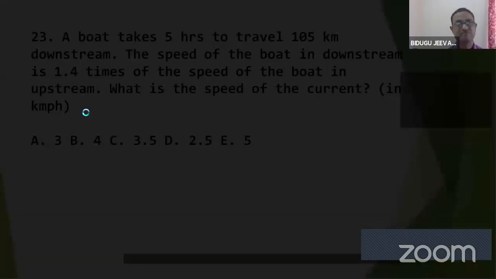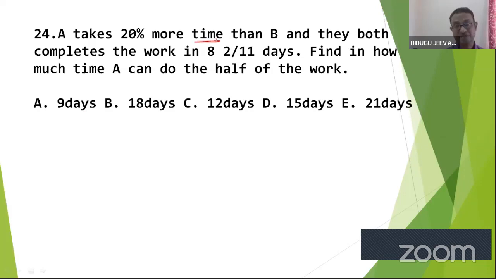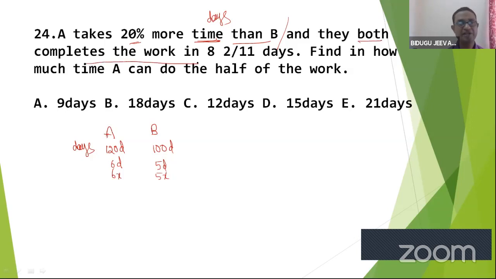A takes 20% more time, that means days, than B. Right. I'll write A here, B here. I'm talking about days. When they are talking about percentage, B 100 days, A 120 days, or 5 to 6 ratio, so 6x, 5x. Great. They both complete the work in 8 2 by 11 days. That is 90 by 11 days.